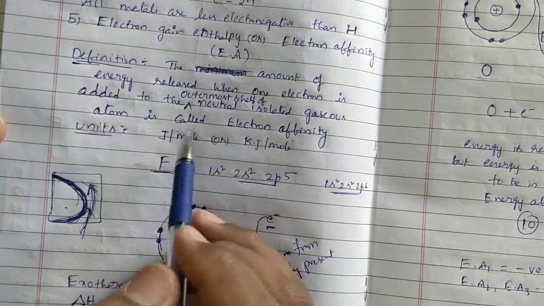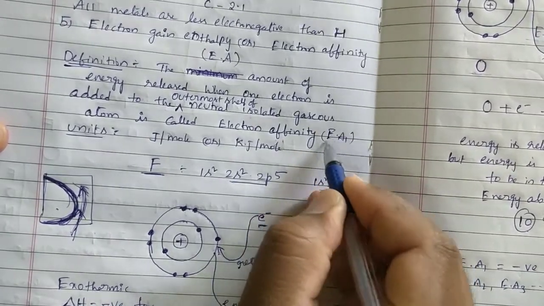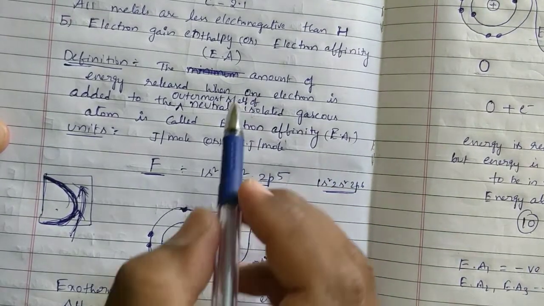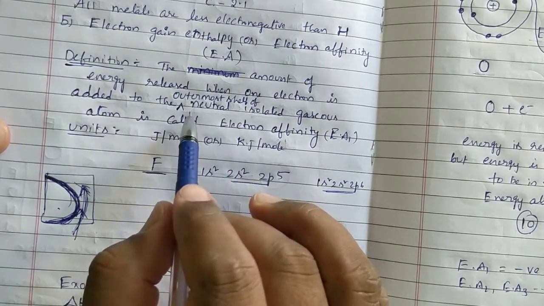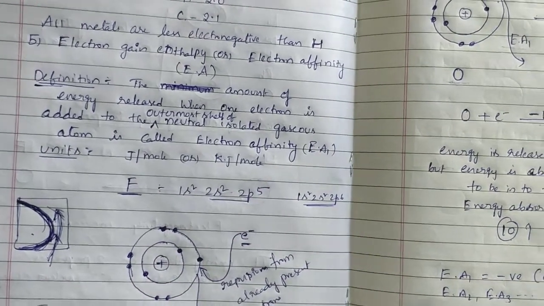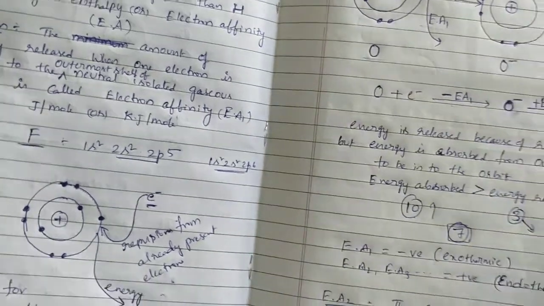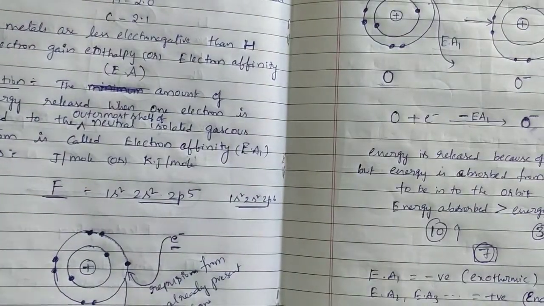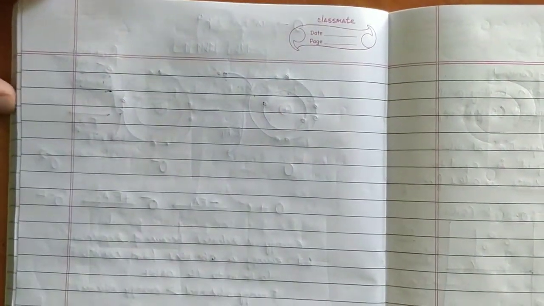Definition for EA1: the amount of energy released when one electron is added to the outermost shell of a neutral isolated gaseous atom is called electron affinity, EA1, and this is EA2. This is the clear explanation regarding electron affinity and their definitions.